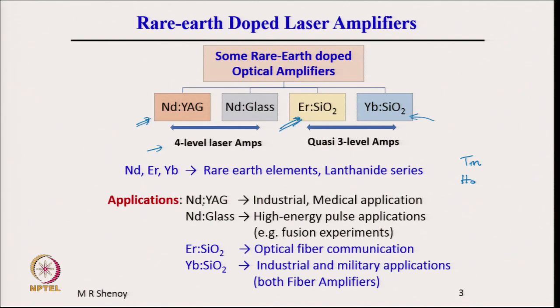The applications of Nd:YAG and Nd glass are indicated here. Nd:YAG lasers are widely used in industrial and medical applications.